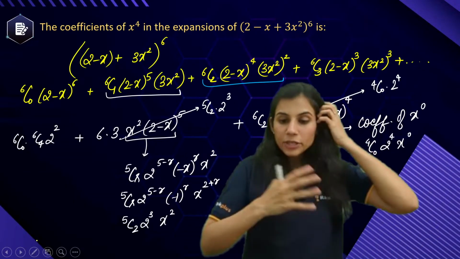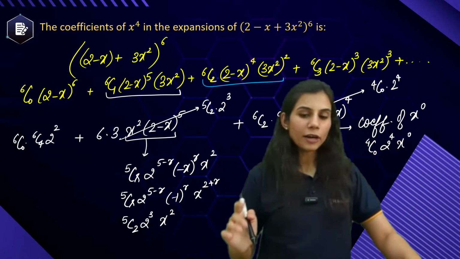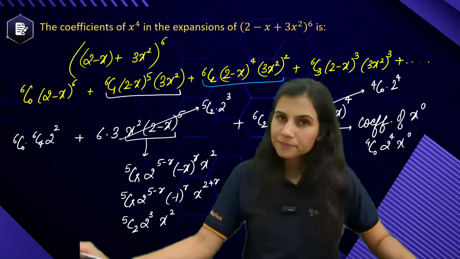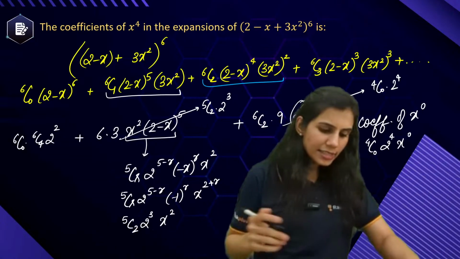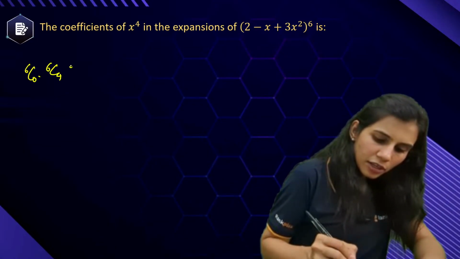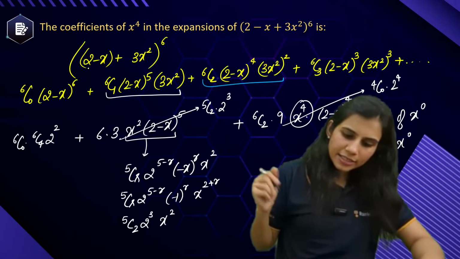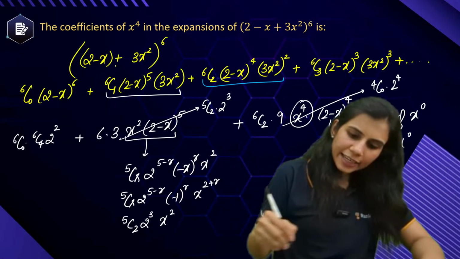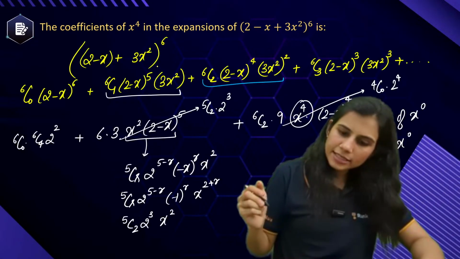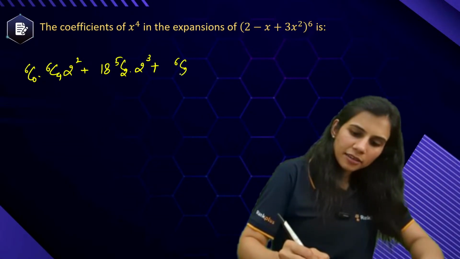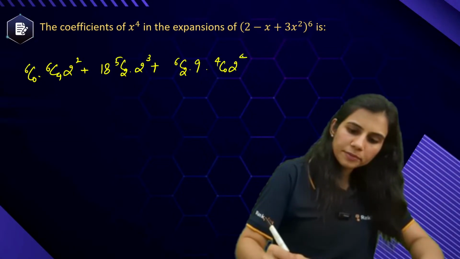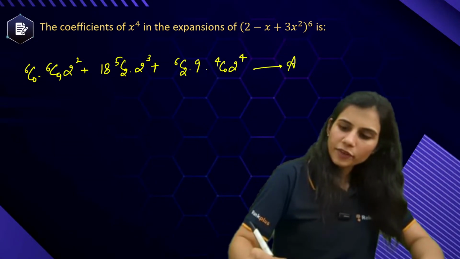That's it. Beyond this, you will not get the coefficient of x to the power 4 at all. So your answer is 6c0 into 6c4, 2 square, plus 6 into 3 gives you 18, into 5c2 into 2 cube, plus 6c2 into 9, into 4c0 into 2 to the power 4. Perfect.